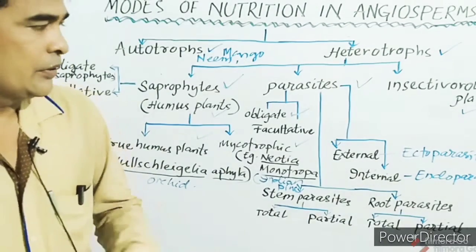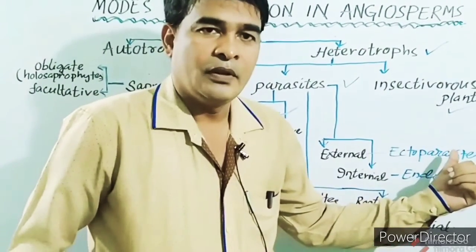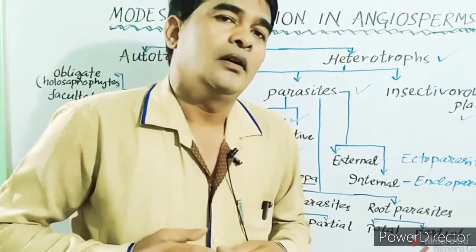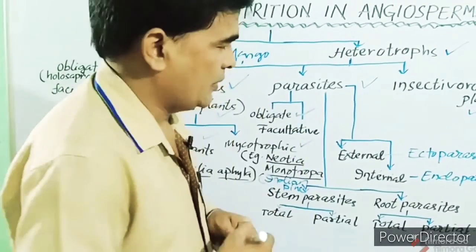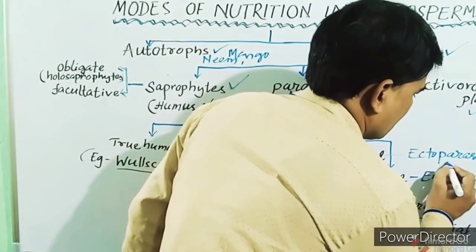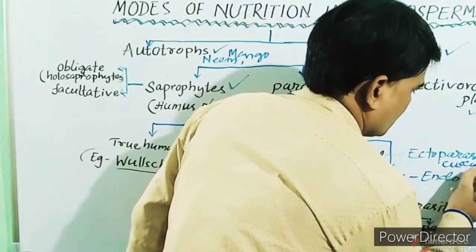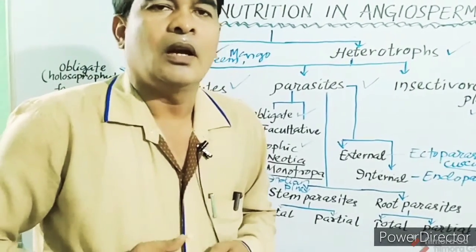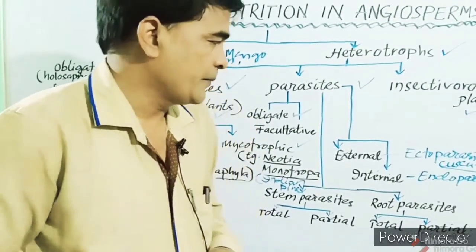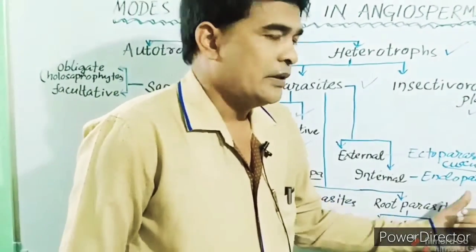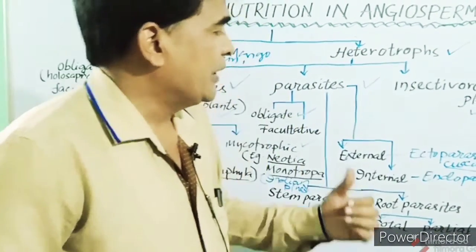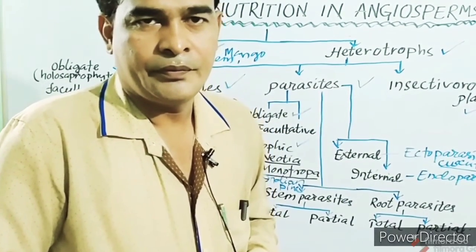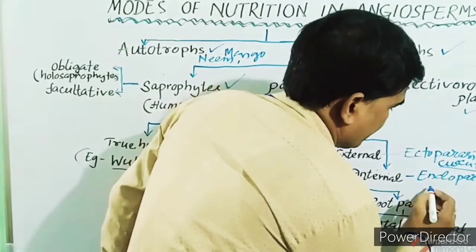Ectoparasite means the parasite which lives outside the body of the host, like Cuscuta, which we call dodder or amarbel. Similarly, the endoparasites are the parasites which live inside the body of the host, like Rafflesia.